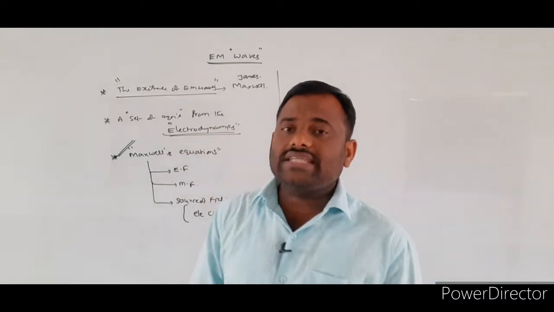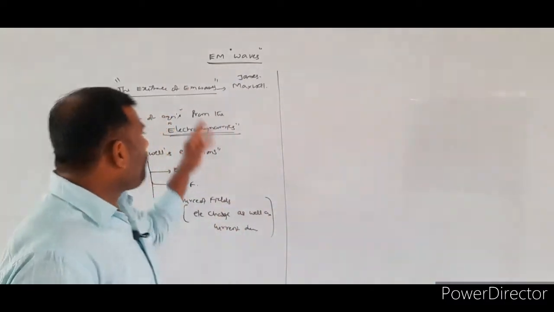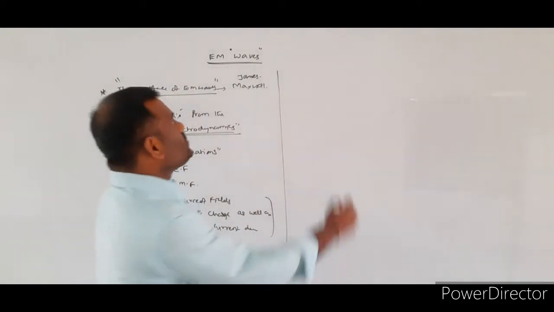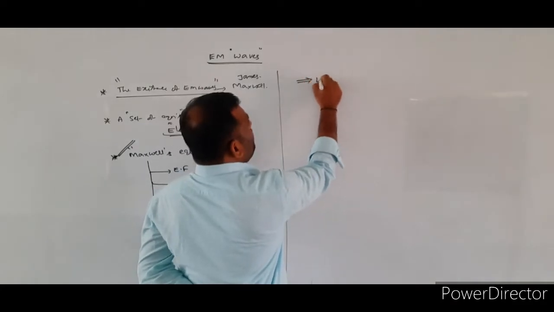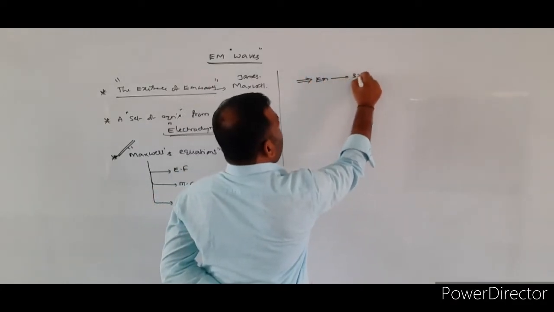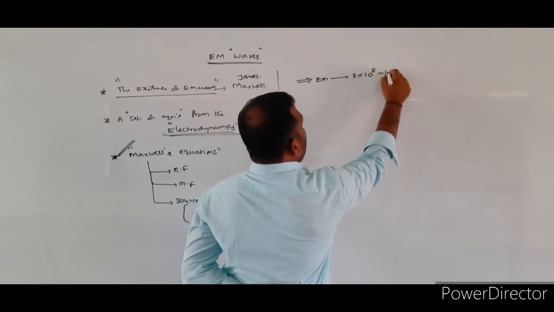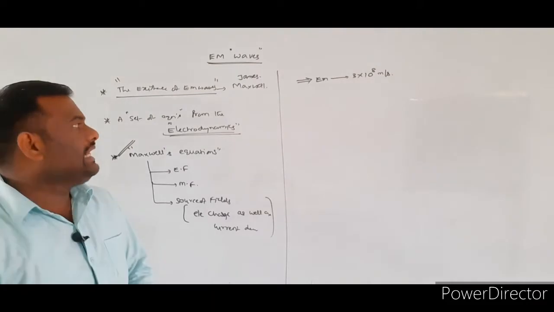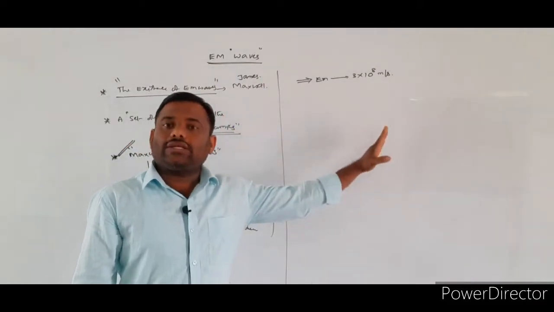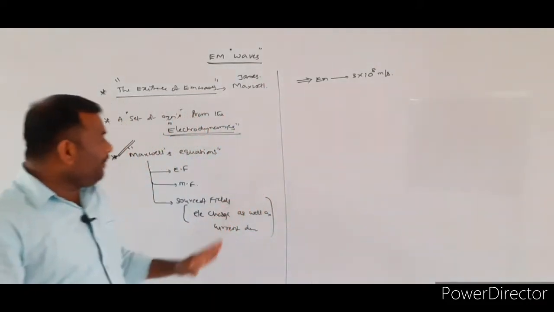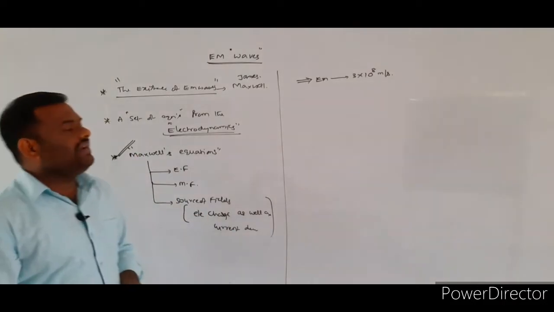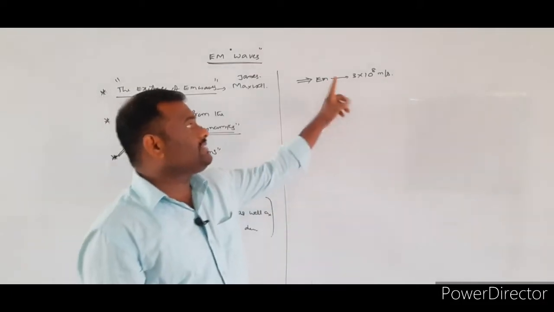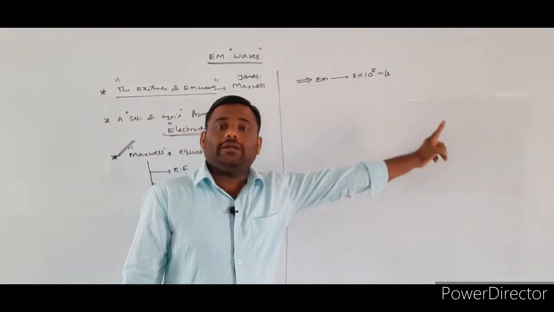Now, whenever we studied the properties of the electromagnetic waves, these electromagnetic waves are traveling with a speed of 3 into 10 power 8 meter per second. Whenever we analyze their properties, electromagnetic waves exist by the combination of a time varying electric field as well as a time varying magnetic field. These electromagnetic waves are traveling with a speed of 3 into 10 power 8 meter per second.